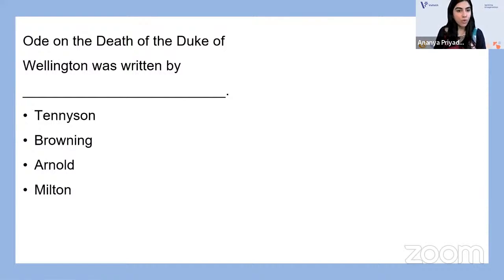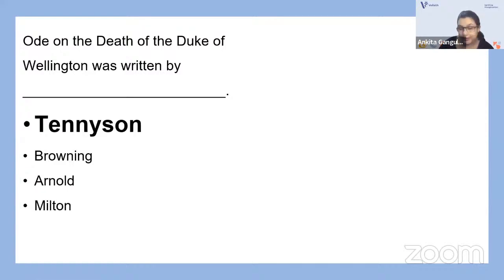Ode on the Death of the Duke of Wellington was written by Dash. Was it Tennyson, Browning, Arnold, or Milton? So it's a very important work by Tennyson. Okay, so the Victorian poets are very important, be it any exam, NET or SET, GATE, whatever. The Victorian poets are very important, okay? Tennyson, Browning, Arnold. Please do look up these poets more and more. Not only their very well-known poems, but also their lesser-known poems, okay? Do look up their lesser-known poems as well. Right, next.